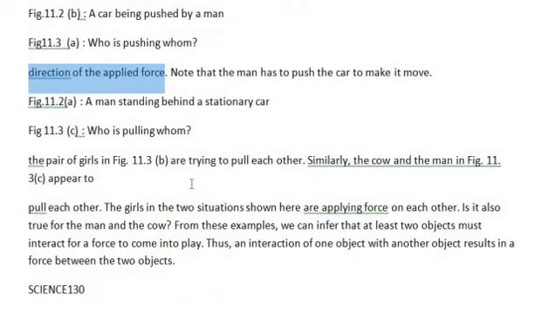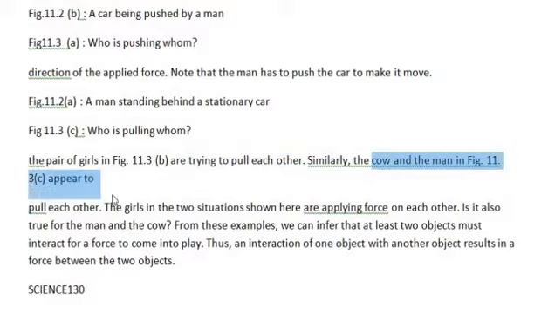See, in figure A, what is happening? Those girls are near to each other and they are pushing each other. They are trying to push each other so that the other girl can go behind. From the figure we can see this. And both girls are trying to pull each other in figure 11.3b. Here, two girls are there and they are pulling each other. Still, both are there only, but they are trying to pull. And the third figure shows a cow, and the man is trying to pull the cow.